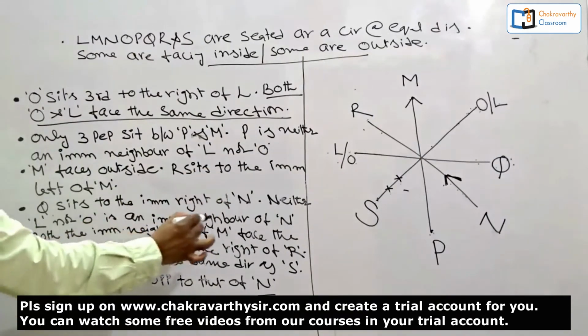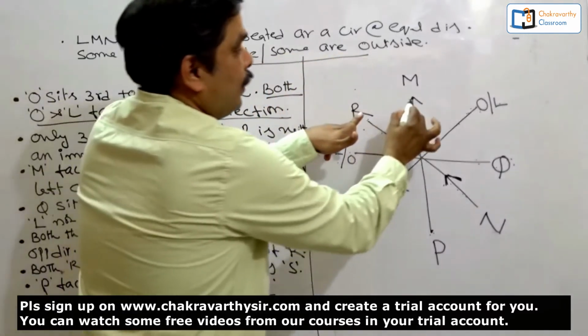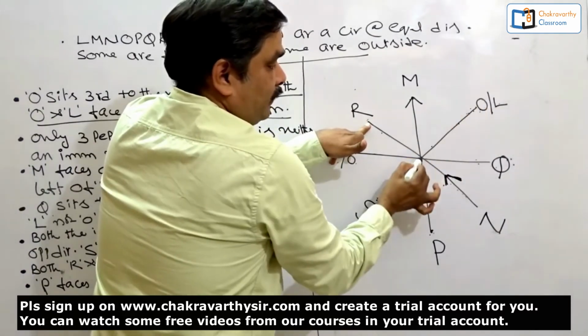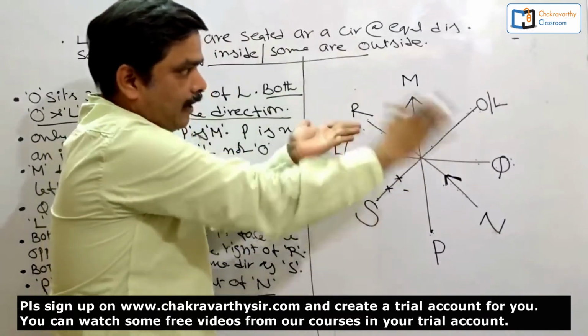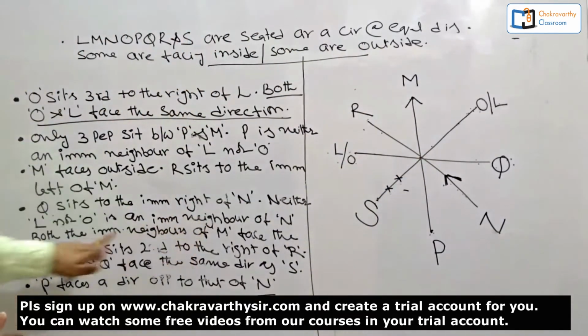Both the immediate neighbors of M face the opposite directions. What's the meaning of this one? Both the immediate neighbors of M face the opposite direction means if this person is facing outside, this person should be facing inside, or vice versa. Then go for the next one.